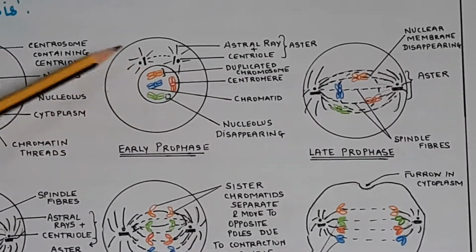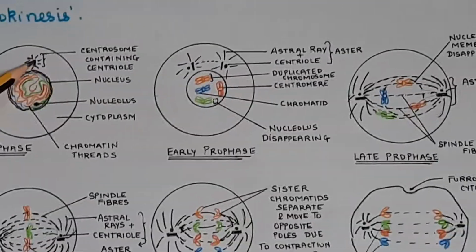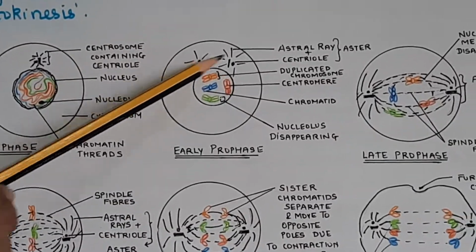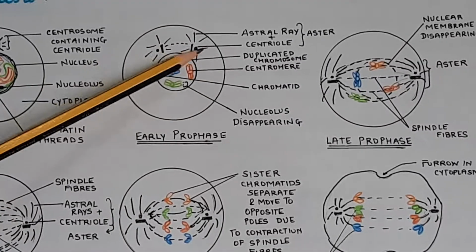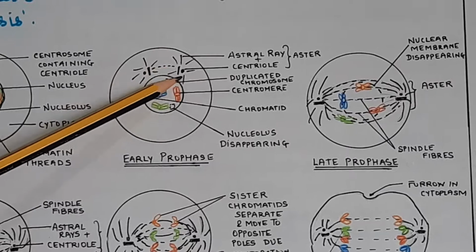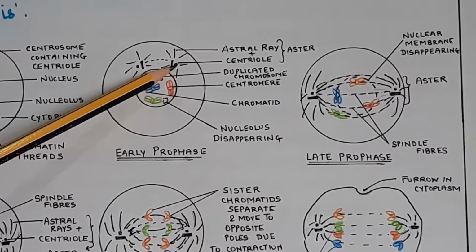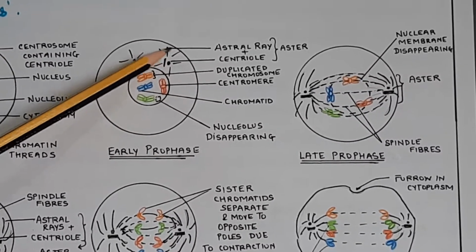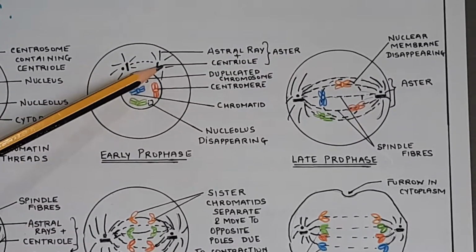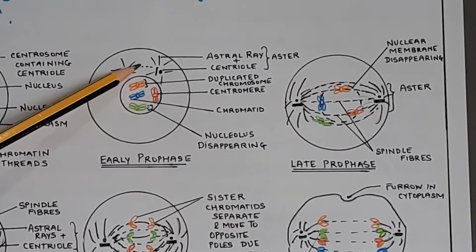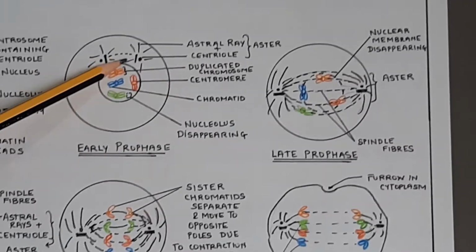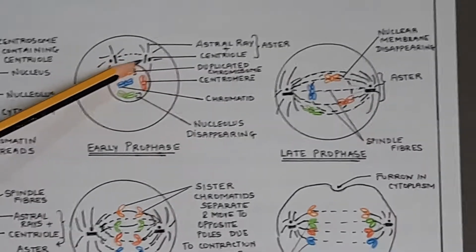Now the centrosome splits and this is having one centriole in it. Okay, so now that one centriole will divide to form two daughter centrioles. So these are the daughter centrioles. Now each centriole will develop some ray like structures around it, which are called as the astral rays, and centriole plus astral ray together is known as aster. Okay, now both these asters will develop certain thread like structures between them. Now these thread like structures are called as the spindle fibers, and these spindle fibers will go on increasing.